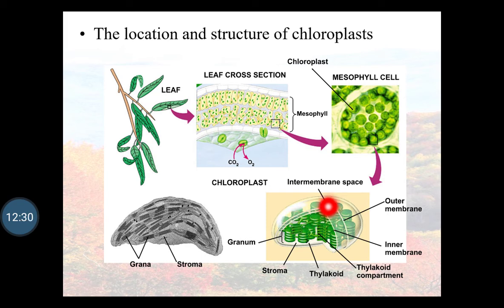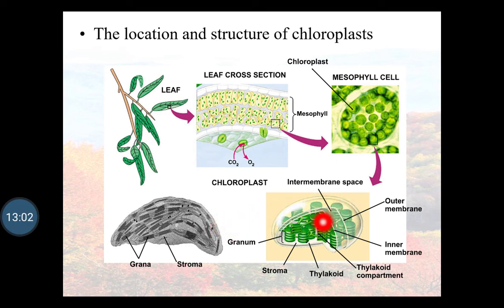So there is the outer membrane of the thylakoid and the inner membrane of the thylakoid, and these are all the thylakoids. This is together called the thylakoid compartment. The fluid which is present in between the thylakoids is called the stroma. When the thylakoids are placed one above the other, it is called a stack, and this stack is called the granum.